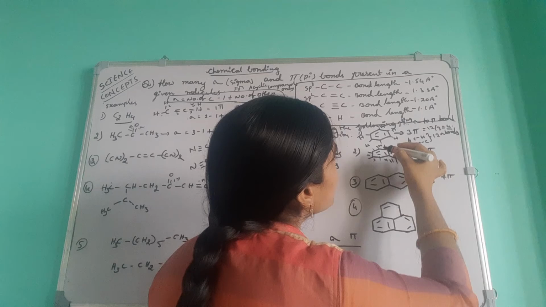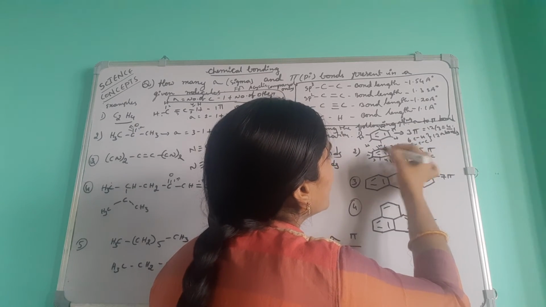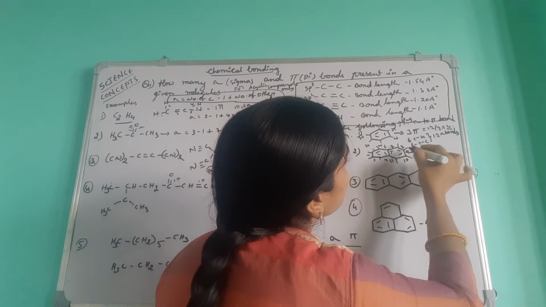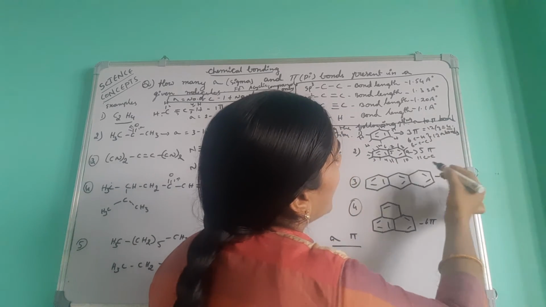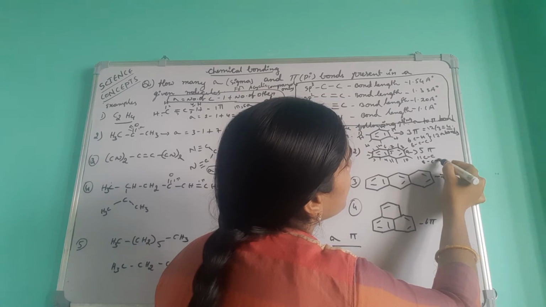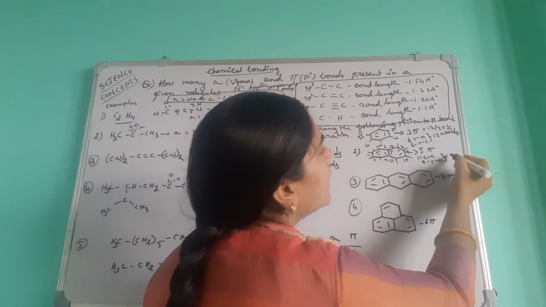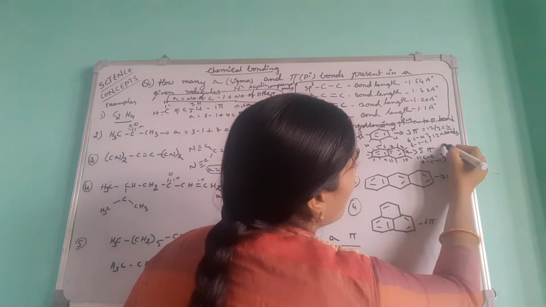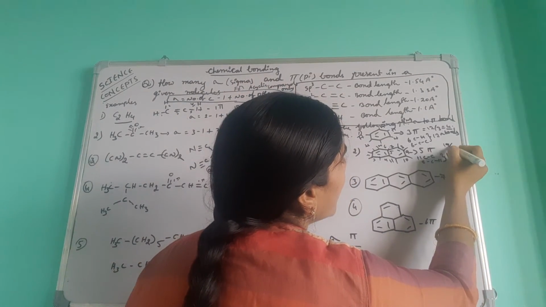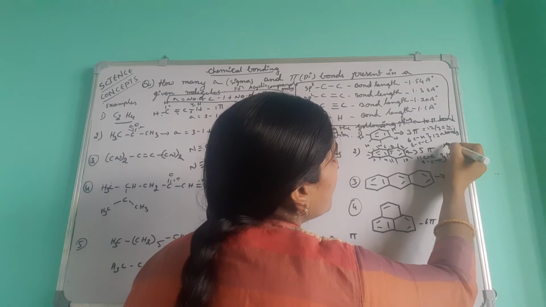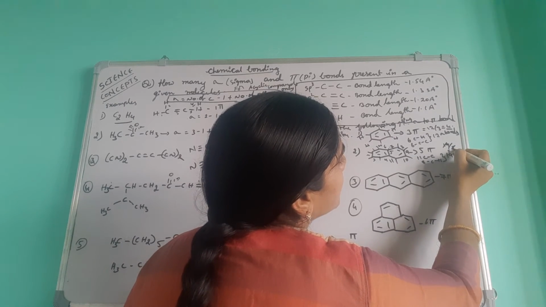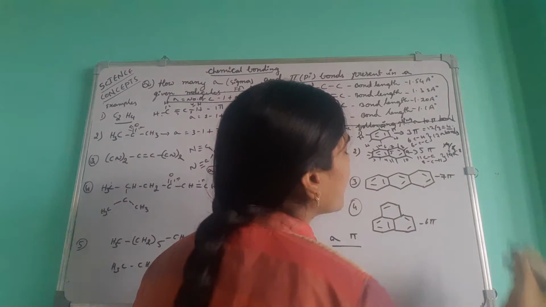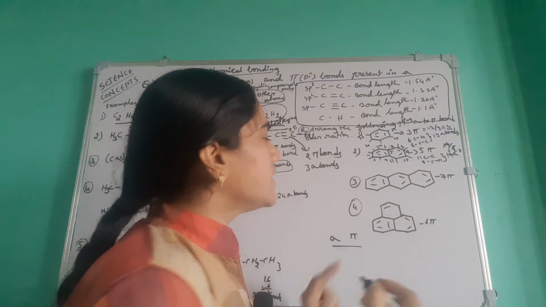How many hydrogens? 1, 2, 3, 4, 5, 6, 7, 8, and 8 CH sigma bonds. Total how many here? 19 sigma bonds. Then the ratio: 19 by 5 is equal to 3.8.